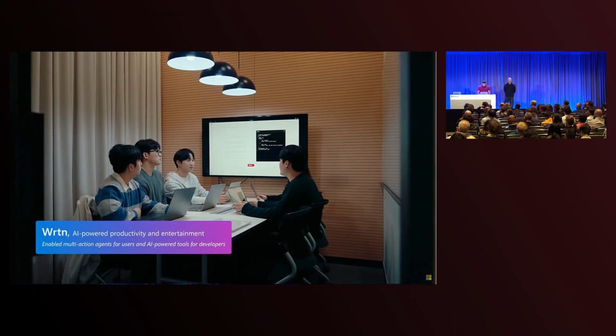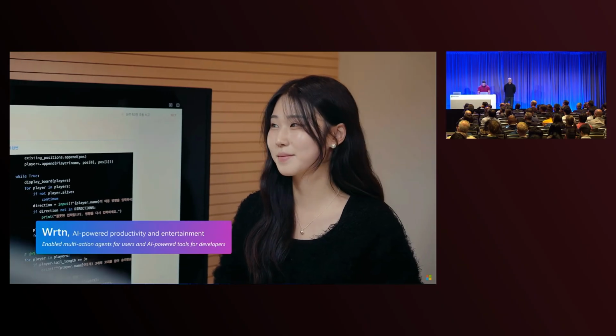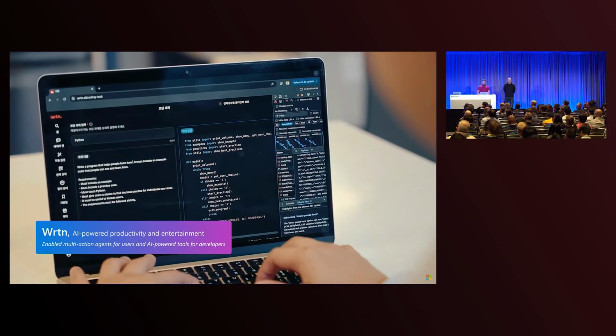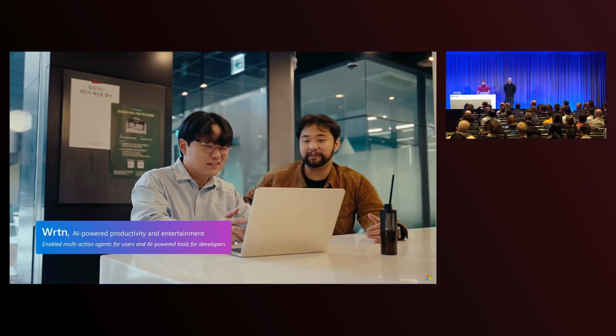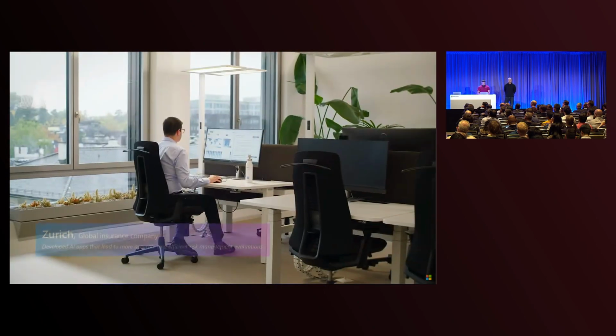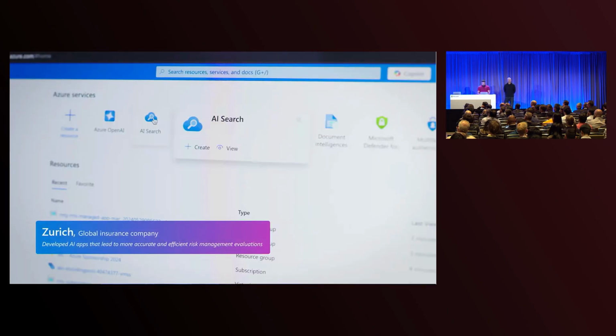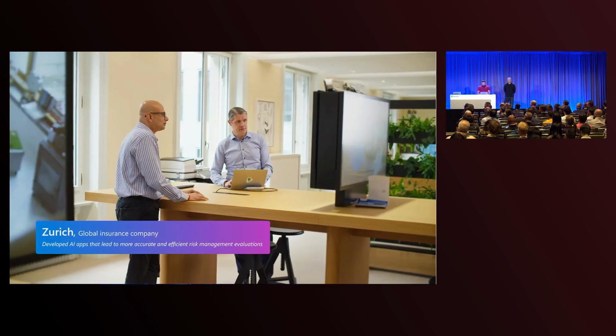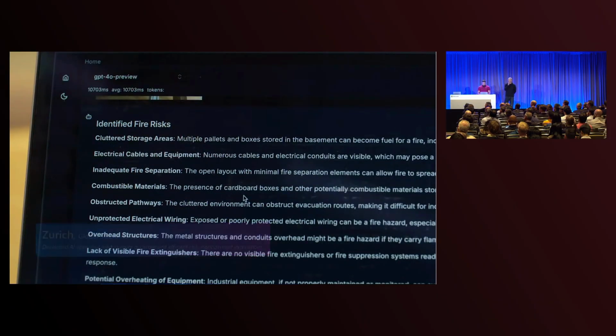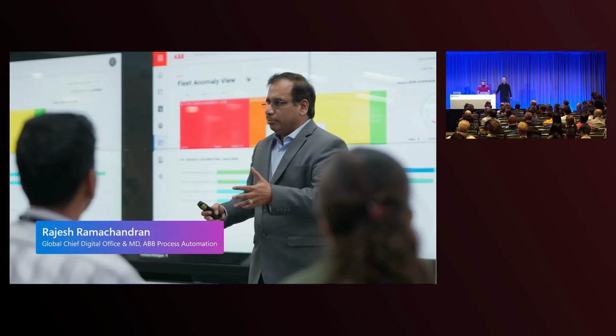Azure OpenAI Service allows us to build with much more security and service level guarantees in place. Azure OpenAI and Azure AI Search give us an edge in understanding and using natural language. We are solving some of the most complex problems in the industries. We're innovating at a scale, at a pace like never before. We're not just keeping up with change in our industry, we are leading it.